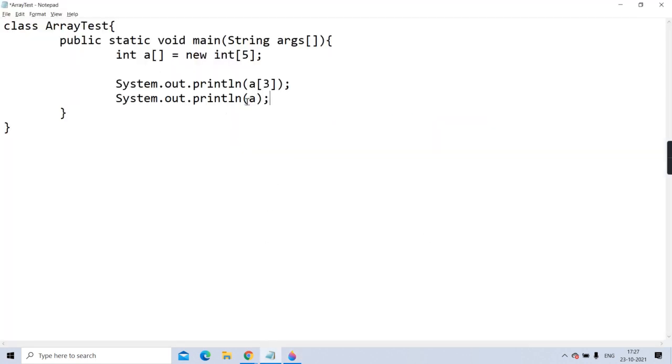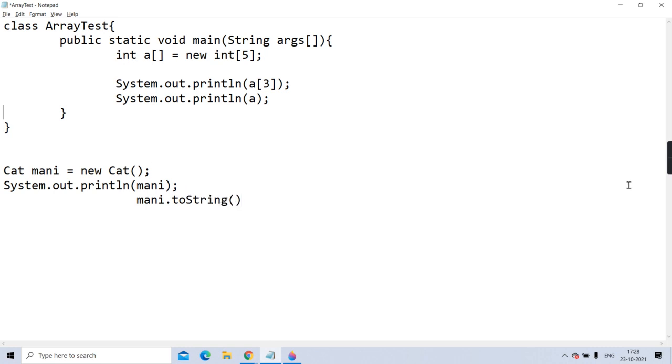And I have told you, whenever you pass an object of any class, what is passed implicitly? If I write Cat money equal to new Cat, and here if I pass that money to SOP, what will money implicitly call? It will give call to which magic method? It will give call to toString. Same is the case here.